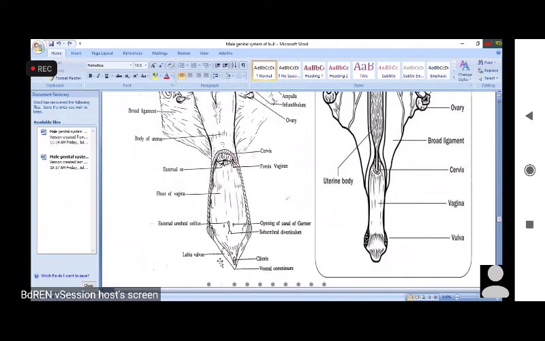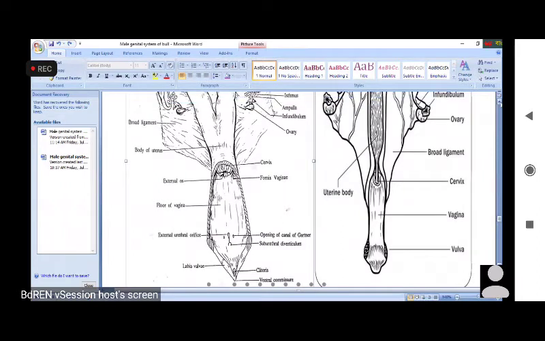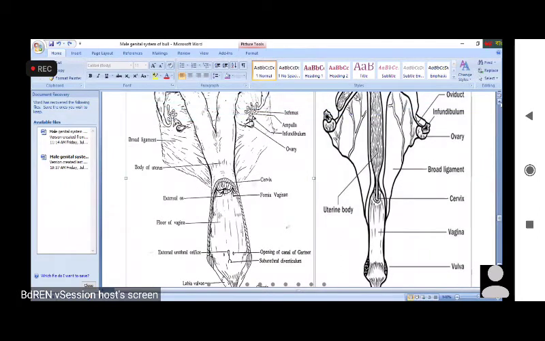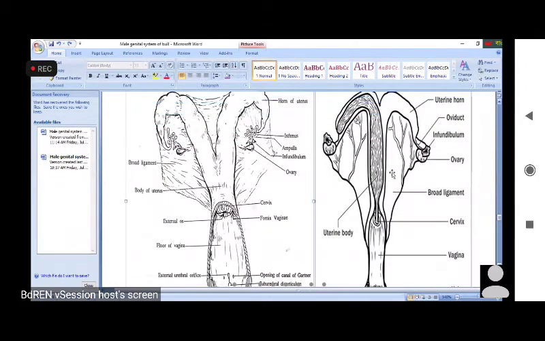And this is the labia major, this is the vulva, 2 parts, labia vulvi. And this is the clitoris, this is the ventral commissure. These are the parts of the female genital system. So here this is the female genital system of the mare. This is the ovary, this is the fallopian tube, this is the horn of the uterus, this is the body of the uterus, this is the cervix, this is the vagina.